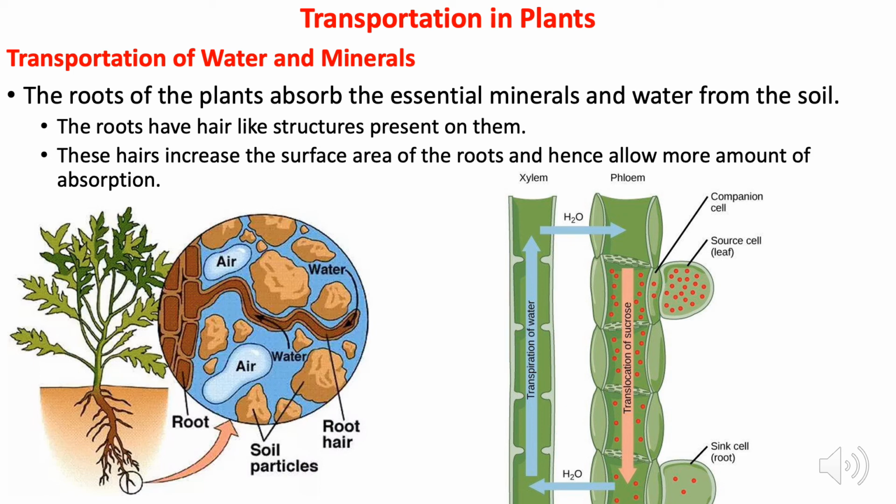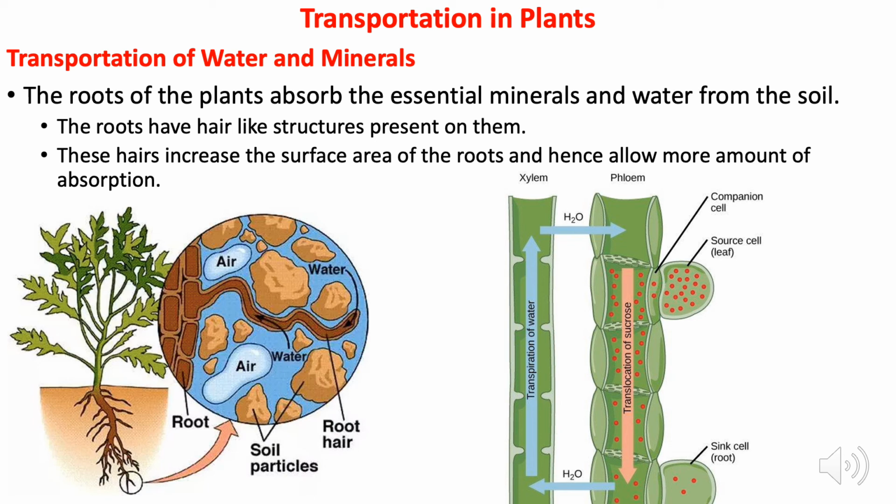The root cells absorb water and nutrients and transport them to the xylem. Xylem carries them to the other parts. Unidirectional flow is there, without usage of energy.